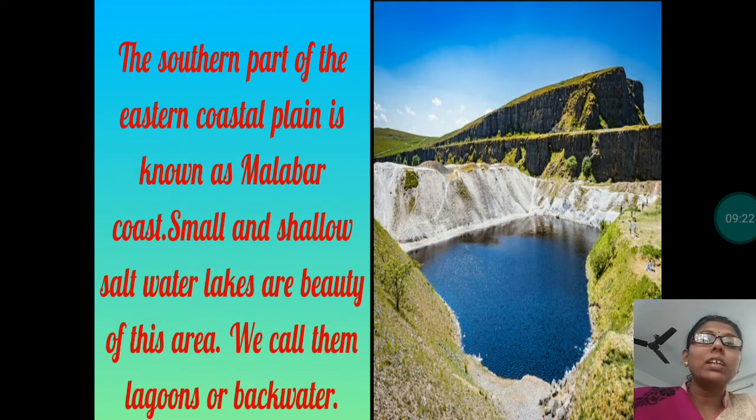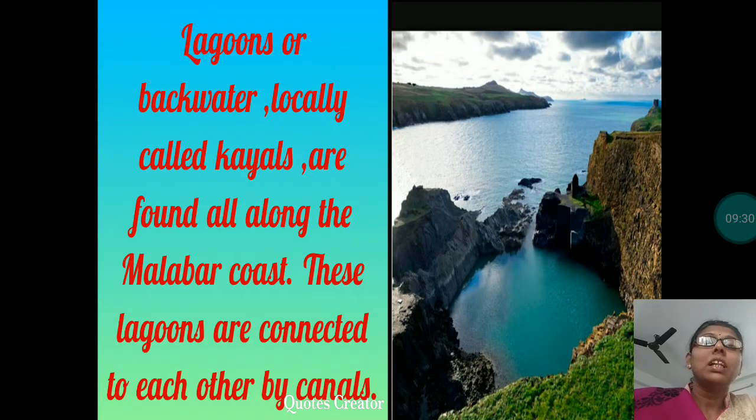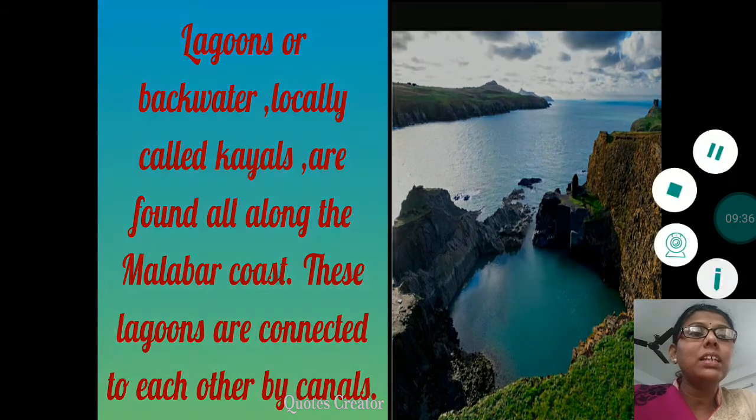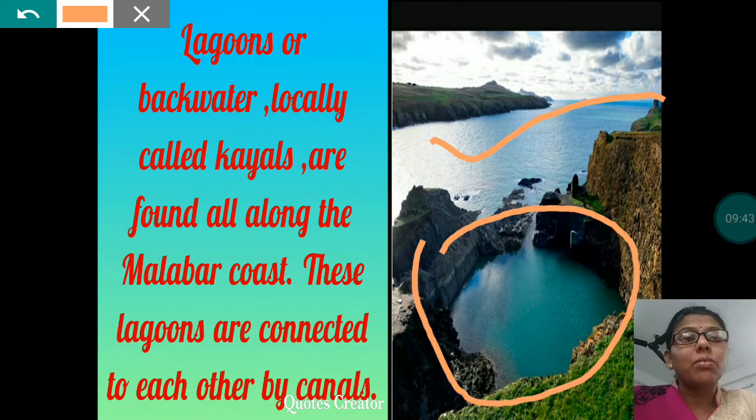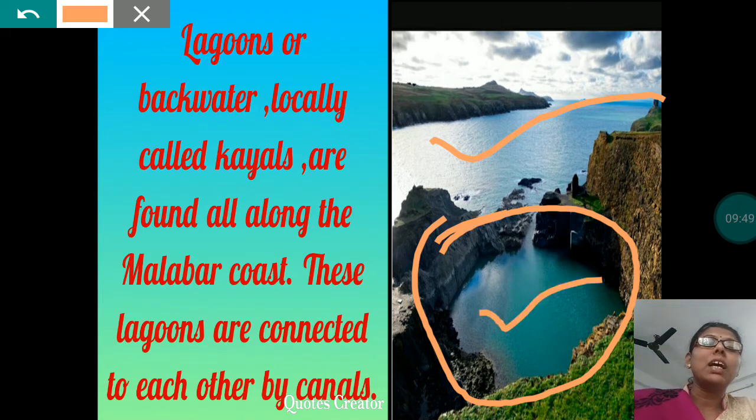Okay, these salt water lakes or lagoons are locally known as kayals in Malabar coast. Here you can see this one is the sea, and here because of these rocks, this area you can see it is separated from the sea, and this is known as lagoon. Clear? And do you know there are many lagoons in this area, and these lagoons are connected to each other by canals.